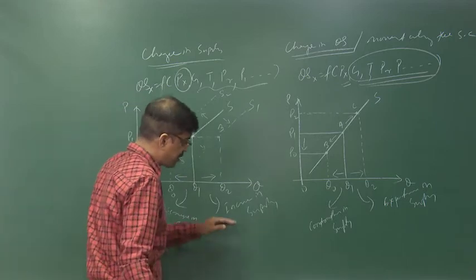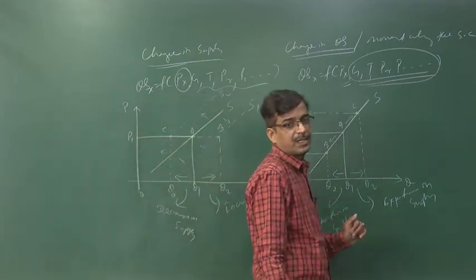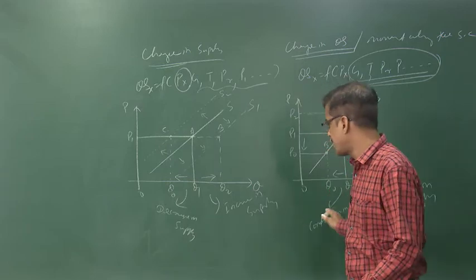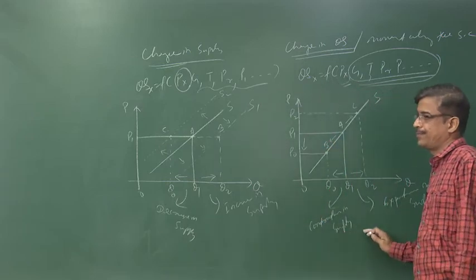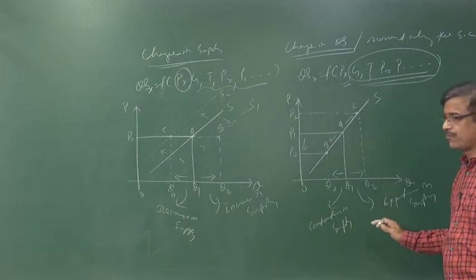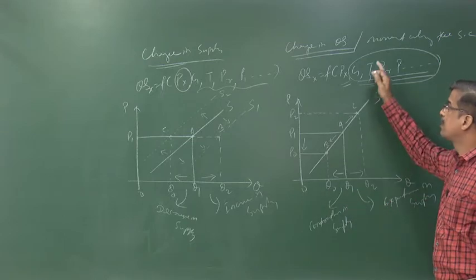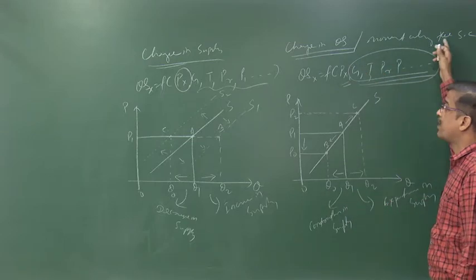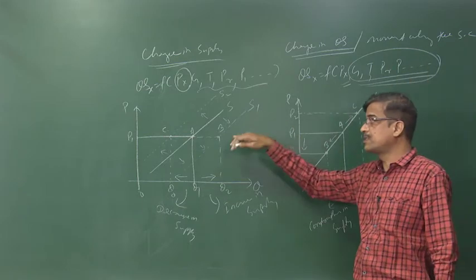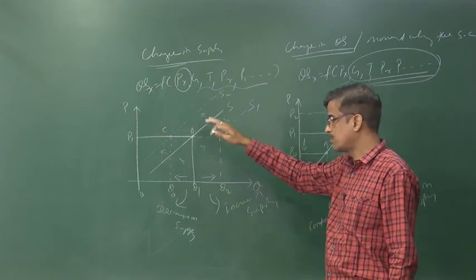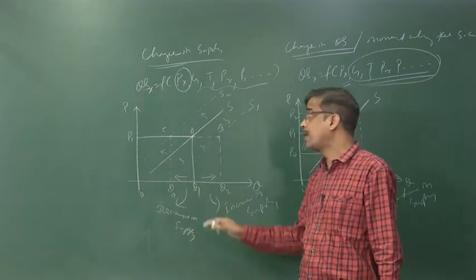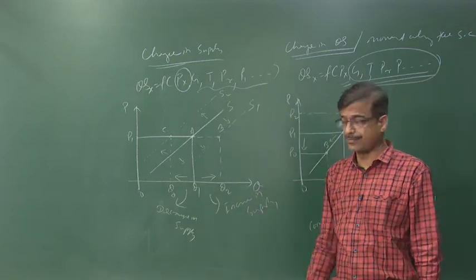This is called the increase in supply, decrease in supply, and this side it is the expansion and contraction in supply. Okay, it is a very clear idea. If you move along the supply curve, it is called a change in quantity supplied, movement along the supply curve. If there is a shift in the supply curve, then we consider both increase and decrease in supply. It is called the change in supply.